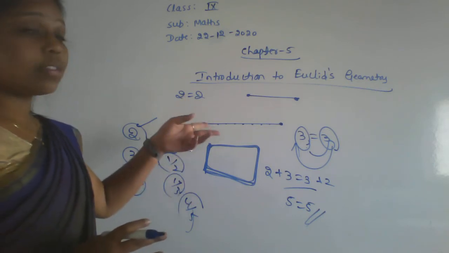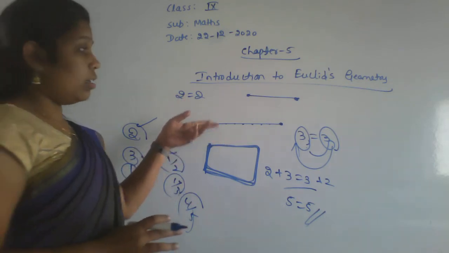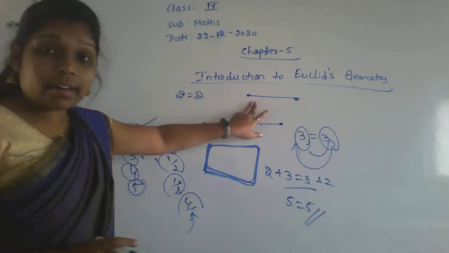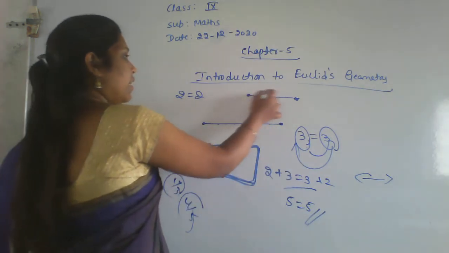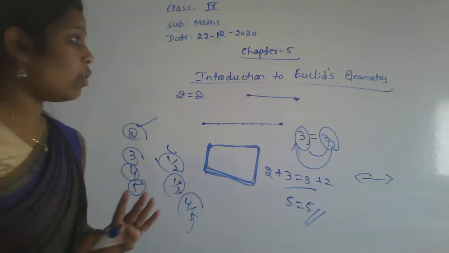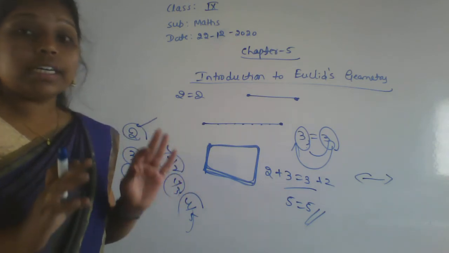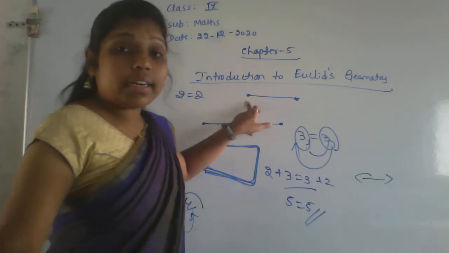Okay, so that is called the line. So what is the line segment here? This is a line segment. What is the line here? A line means it does not have any ends. This is a line segment and it has two endpoints. That is the meaning of terminated. Terminated means it should contain the two endpoints. That is the meaning of termination.